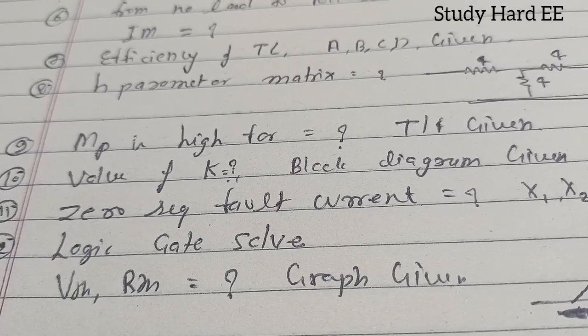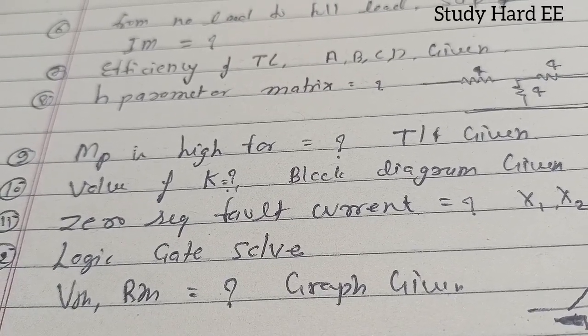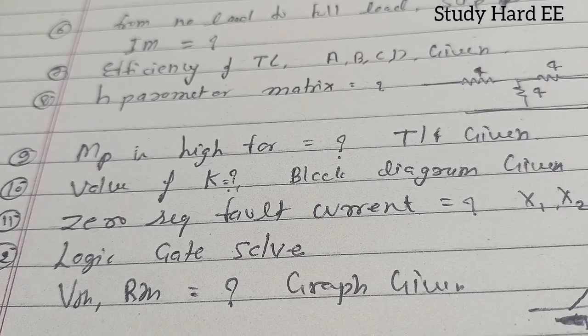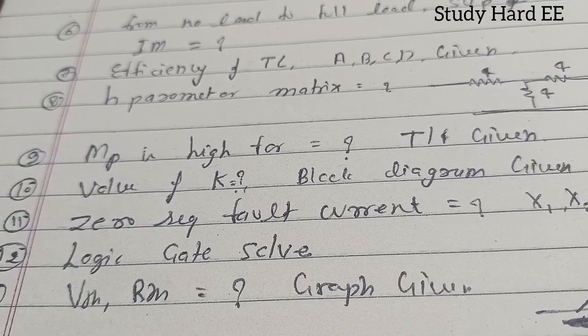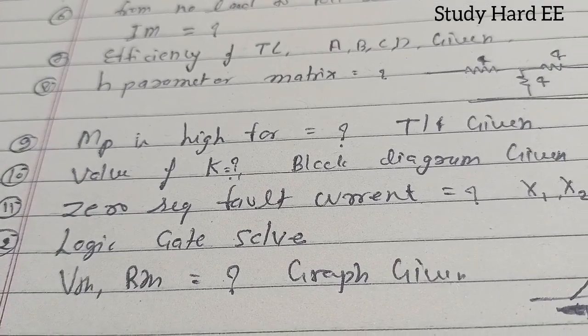And from digital, there are only 2 to 3 questions. 2 questions are from block logic gate solving, and 1 question is where you have to solve a Boolean expression. That is very easy, you can do it accordingly, very easy.